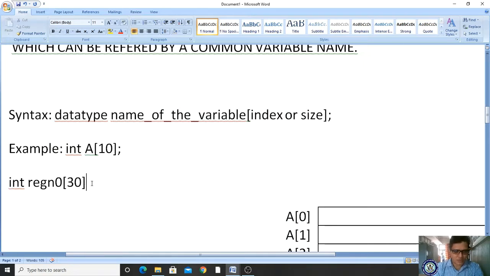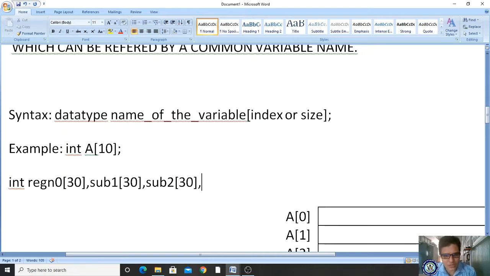Int reg number, comma, subject 1 of 30, comma, subject 2 of 30, comma, and so on. I can avoid that many variables by simply mentioning one single variable representing n number of locations. So this is the concept of arrays.